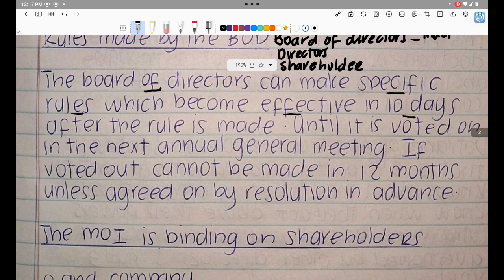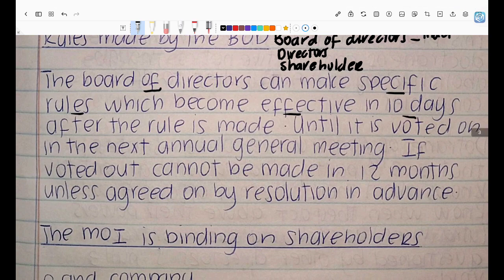So the board of directors can meet and say, okay, this is the rule that we want to make, right? And this rule will become effective in 10 days from when it was made, right? And then it will remain effective from 10 days up until a time where a meeting is held and it is voted on, right? Normally it's the next annual general meeting. And what will happen is, if this rule that was made by the board of directors is voted out, it cannot be made within 12 months, right? Unless there is a resolution that is made in advance of it becoming effective.